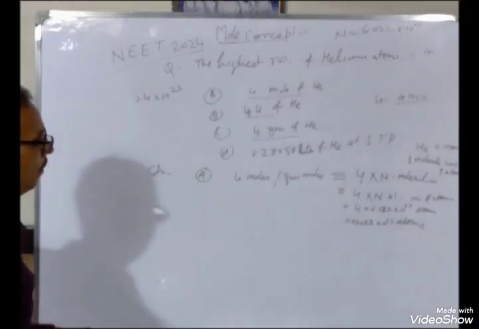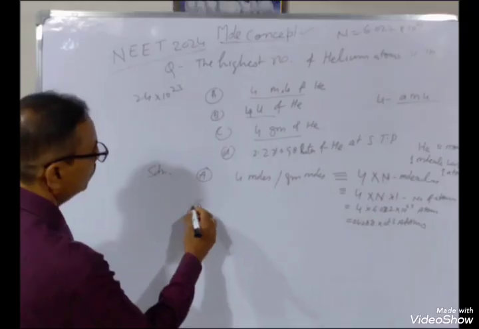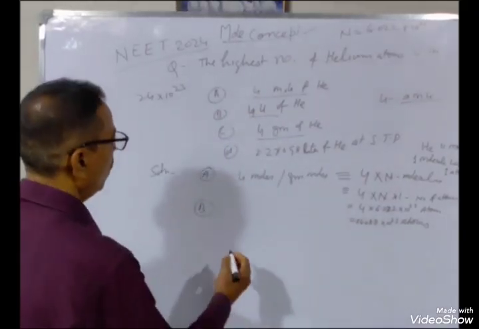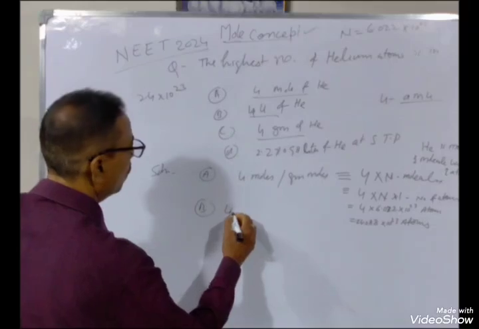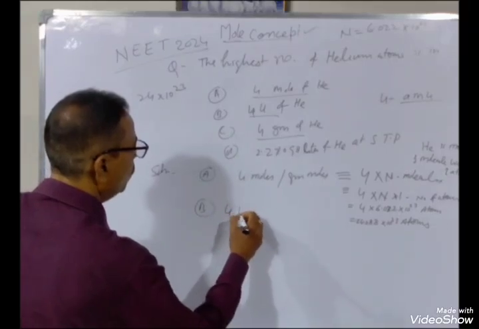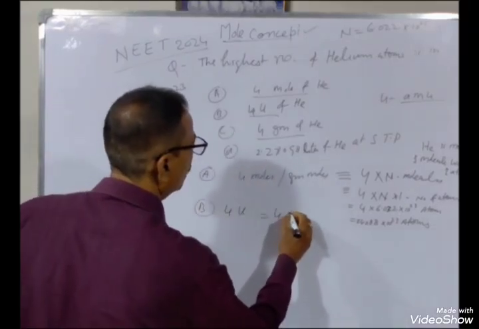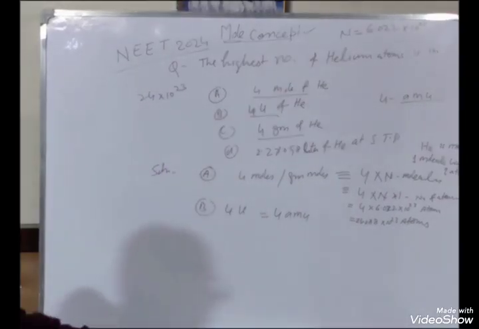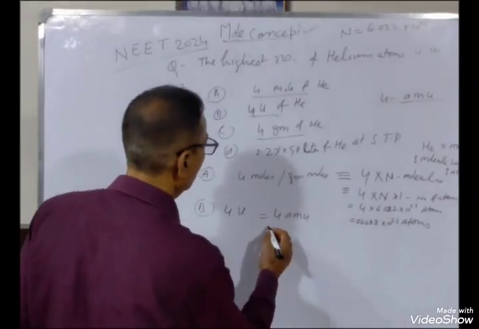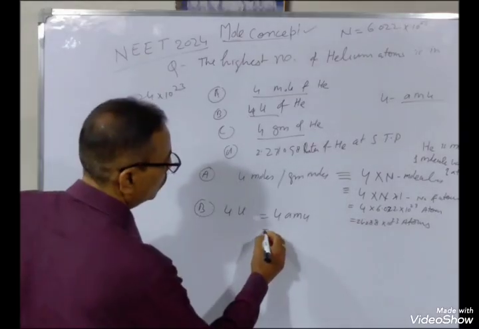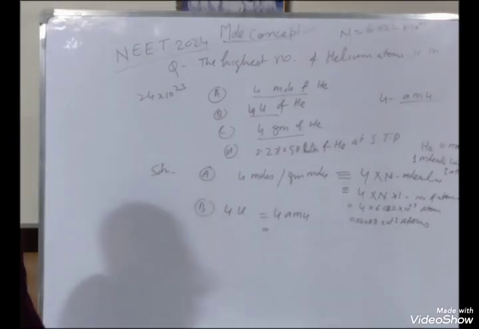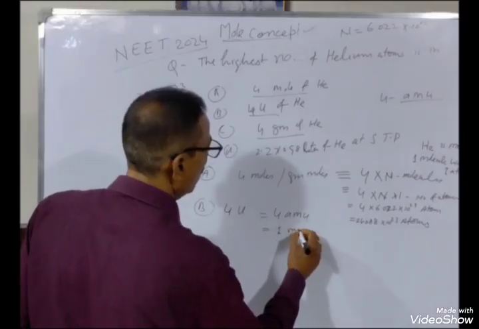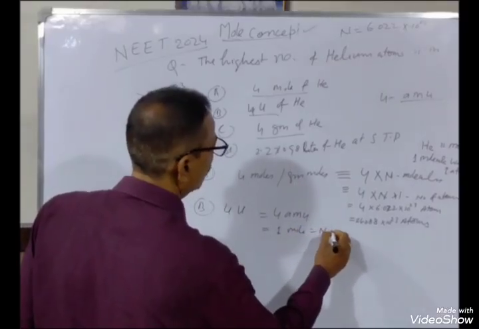Then B, in case of B, 4 u, it means 4 AMU, 4 atomic mass unit. So 4 AMU means 1 gram mole. 1 mole, that is N molecules.